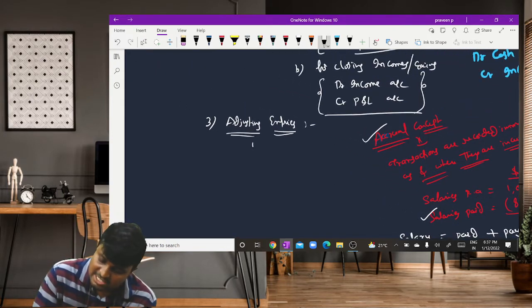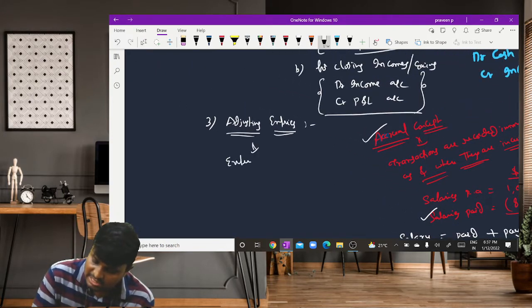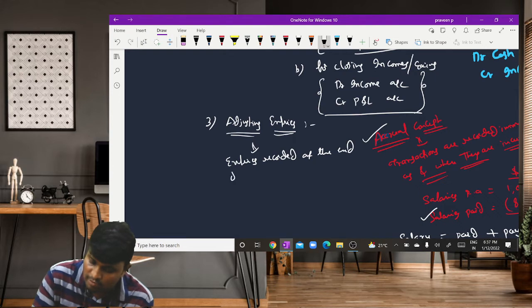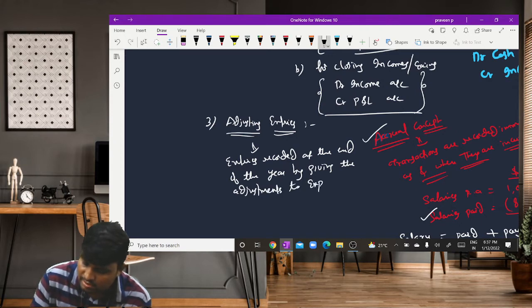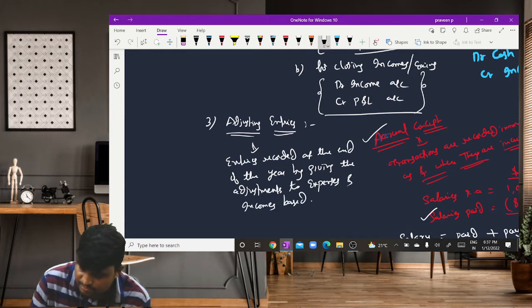Okay, so adjusting entries are nothing but entries recorded at the end of the year by giving the adjustments to the expenses and incomes based on which concept?